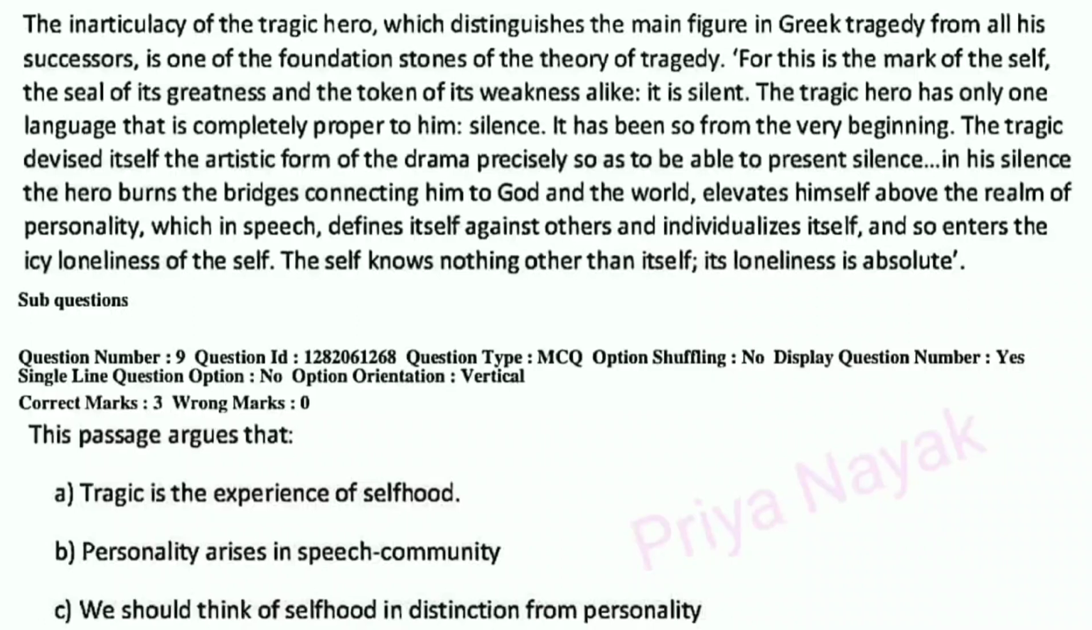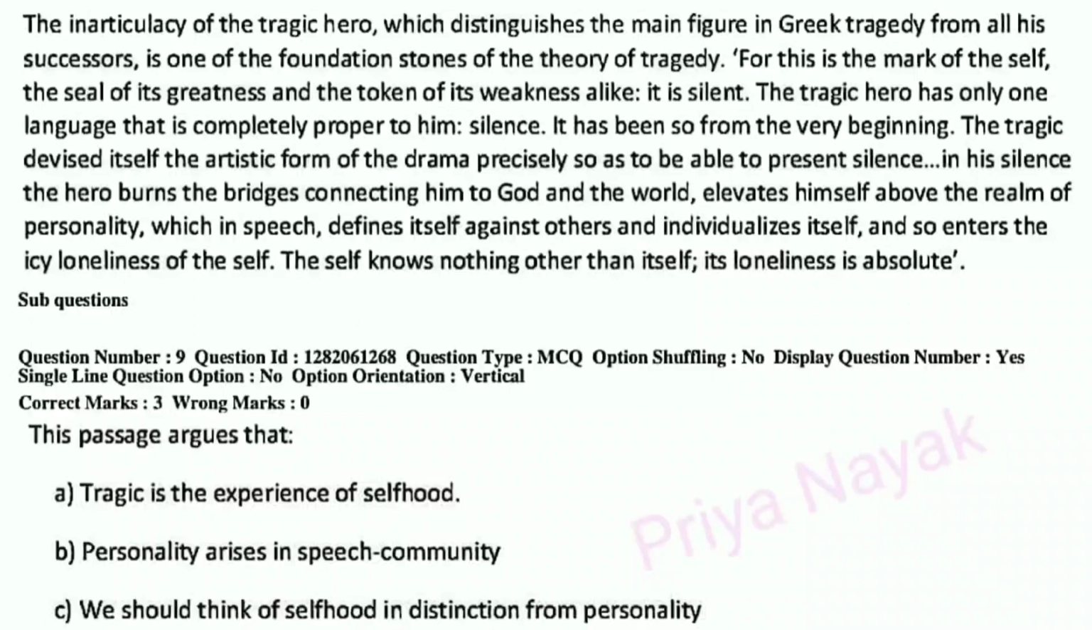So let's just go through this passage. The inarticulacy of the tragic hero, which distinguishes the main figure in Greek tragedy from all his successors, is one of the foundation stones of the theory of tragedy. For this is the mark of the self, the seal of its greatness, and the token of its weakness alike. It is silent. The tragic hero has only one language that is completely proper to him: silence.